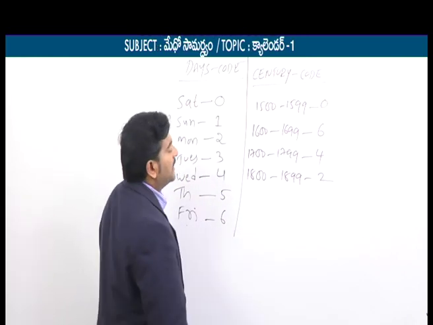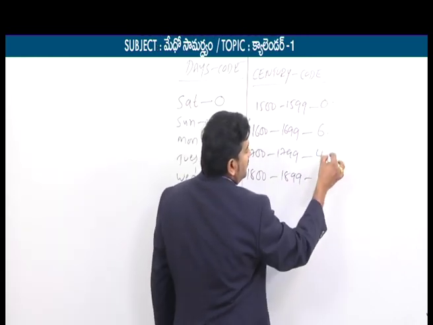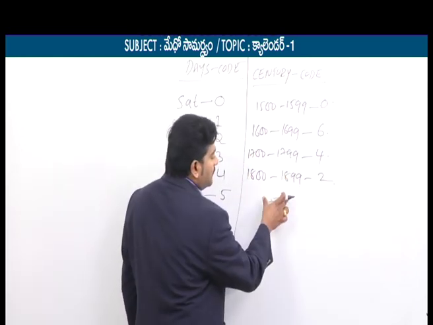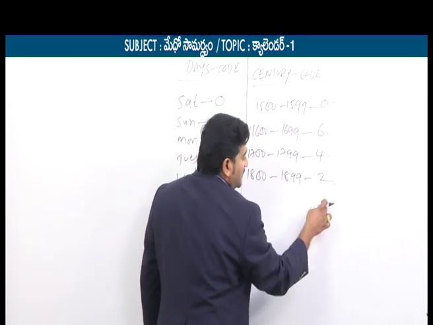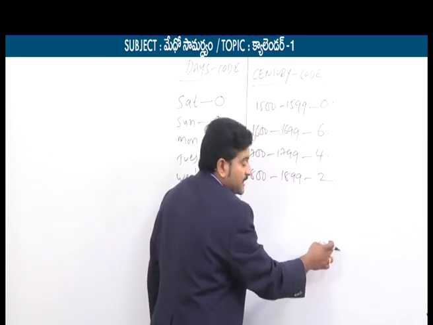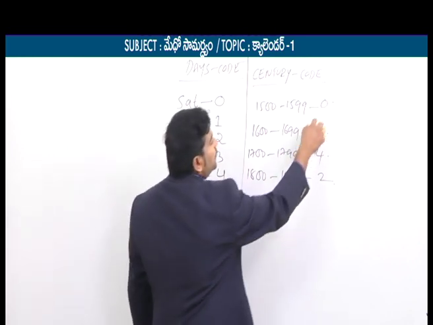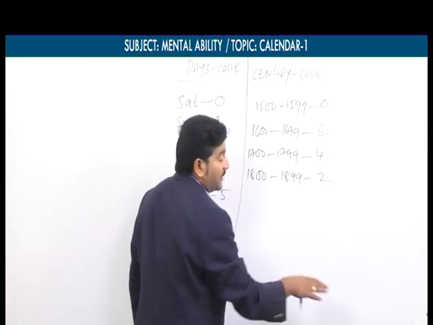If you observe here, fortunately 0642 will keep on repeating. What I mean to say is, if I want to get the next century, again 0 will come. For the next century again 6 will come. For the next again 4 will come. Again for the next century 2 will come. So 0642 will keep on repeating.